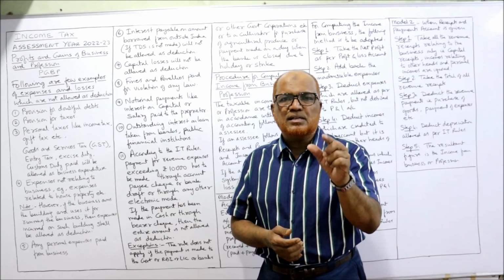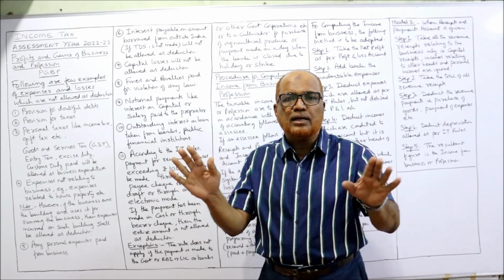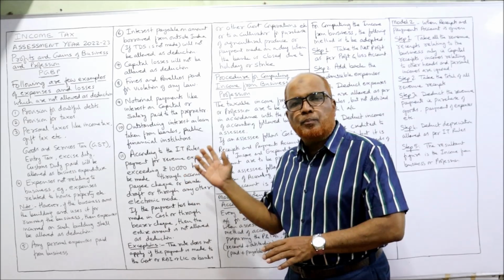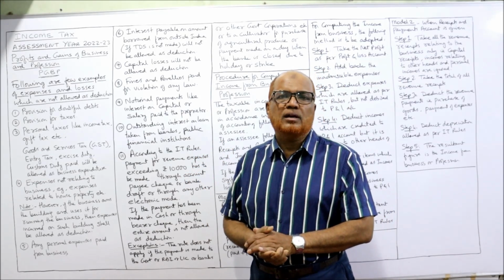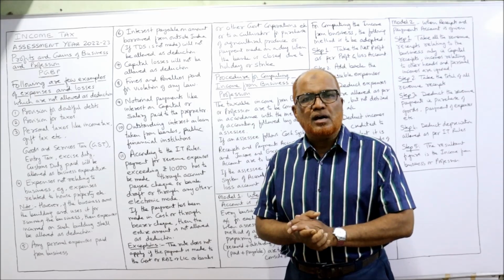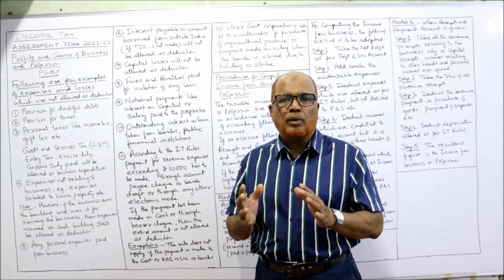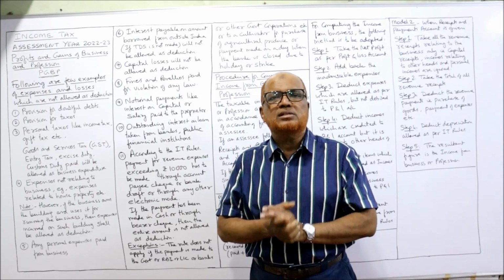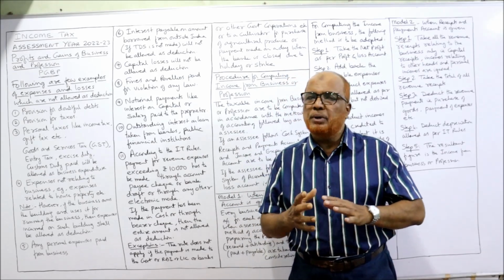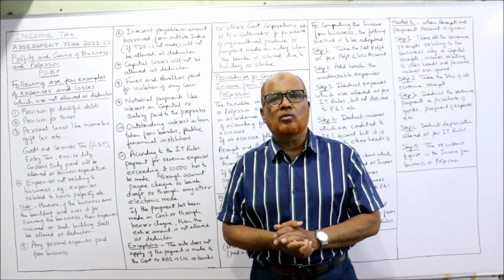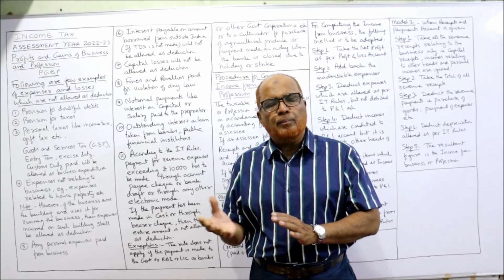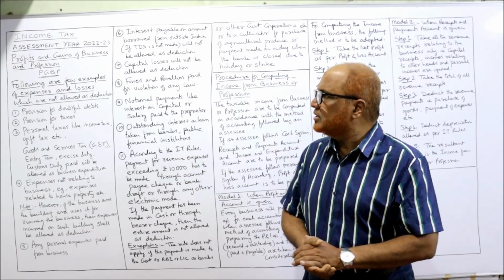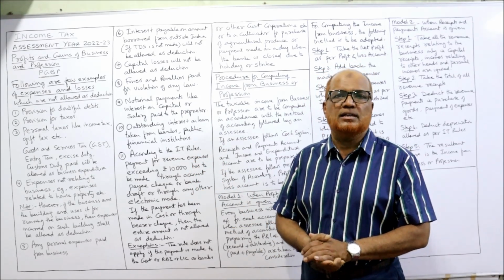That means some expenses and losses are not allowed as deduction under the Income Tax Act to compute the income from business, and the procedure of how to compute income from business. These two topics I'm going to cover in this video. All the problems are based on these provisions. So with full concentration, watch these three videos, be perfect regarding the provisions, and then we can confidently solve the problems on computing the income from business. Before going ahead, take a screenshot of the points written on the board, then I'll explain all the points in detail.